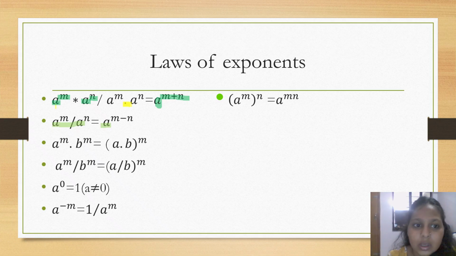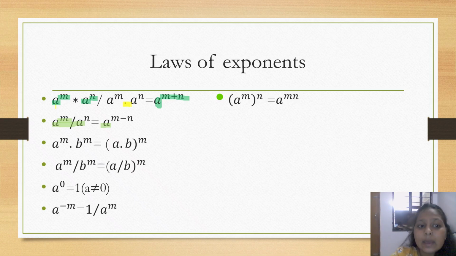But here, what's the difference? What was in the first one? A to the power of m multiplied by a to the power of n, then it will be a to the power of m plus n.